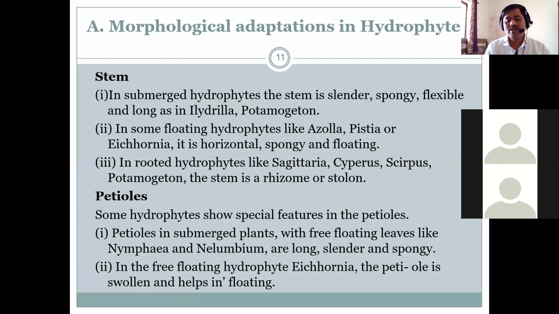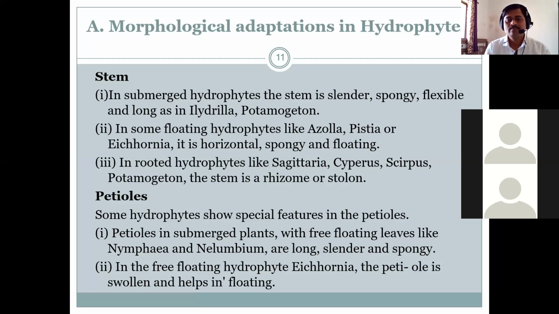Then in rooted hydrophytes like Sagittaria, Cyperus, Potamogeton, the stem is a rhizome type or stolon type. So that is one of the changes seen in some of the hydrophytes. Then in replacement of stem, in some hydrophytes there is a presence of petiole.